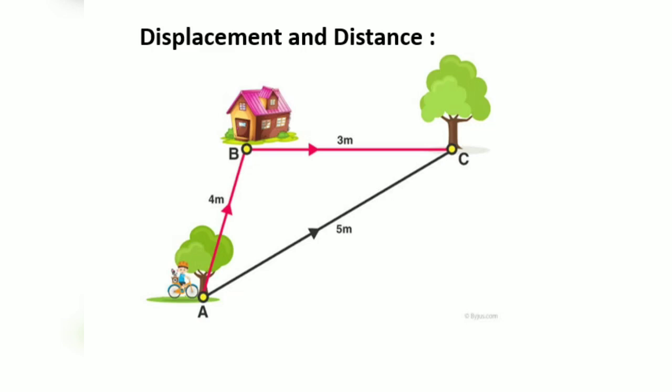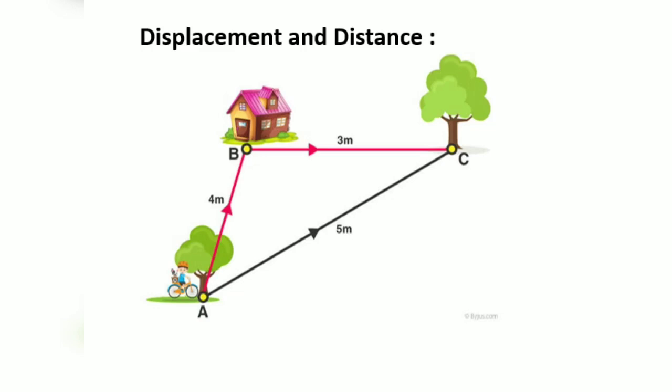Here is a figure which is showing you a boy riding a bicycle. His house is at point B, a tree is at point C. He has to go to point C. So he will travel by two paths. Let's decide.